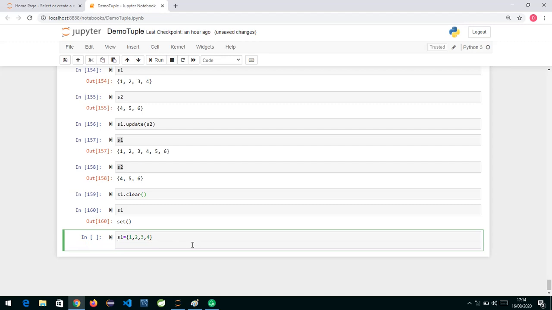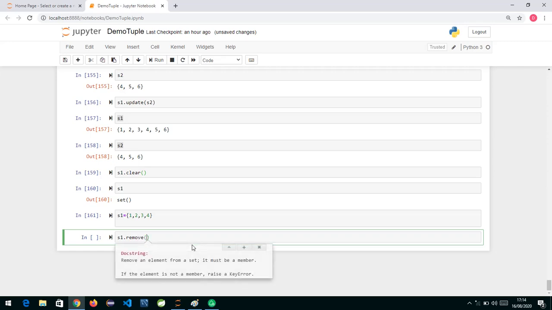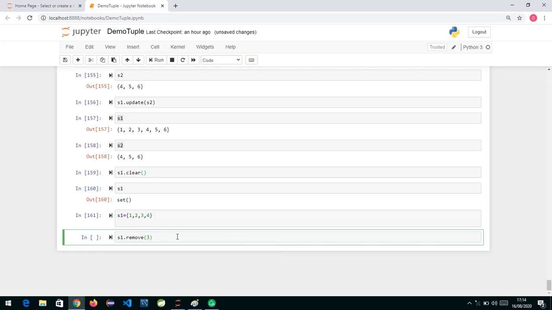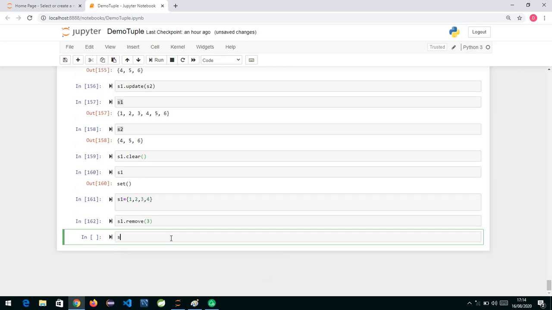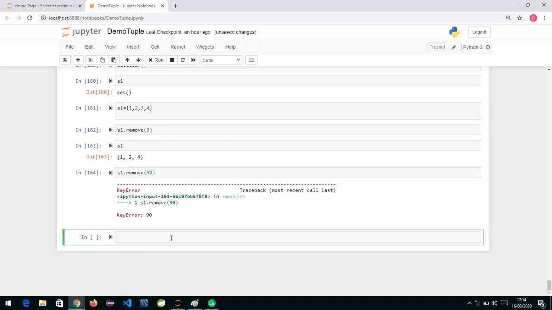Now the next method is S1 dot remove. We give the element which we want to remove in round brackets, and it must be a member. If not, it will give you a key error. If I say S1 dot remove 3, 3 is present, so this will work perfectly fine and 3 is removed. But if I say S1 dot remove 90, it will give me an error. So using the in operator we can first check whether the element is present in the set or not. So 90 in set, and what I'm writing here, I should specify the set name, not the word set.